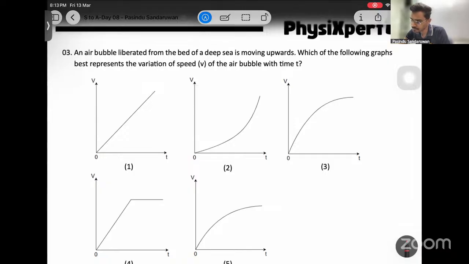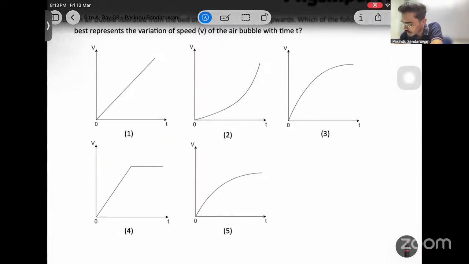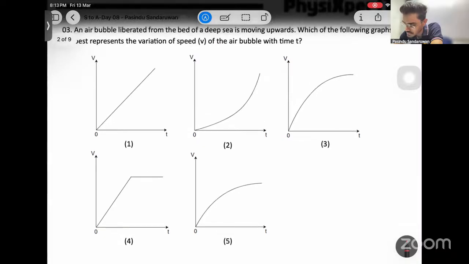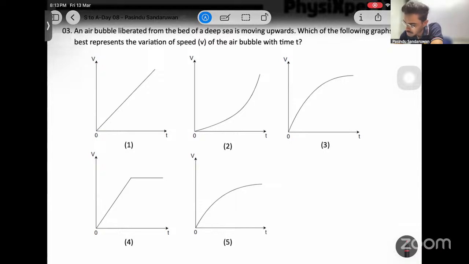Let's go to the basics. An air bubble is liberated from the seabed, so it is moving upwards. It is moving upwards means upthrust acts, mg acts, and viscous force acts.